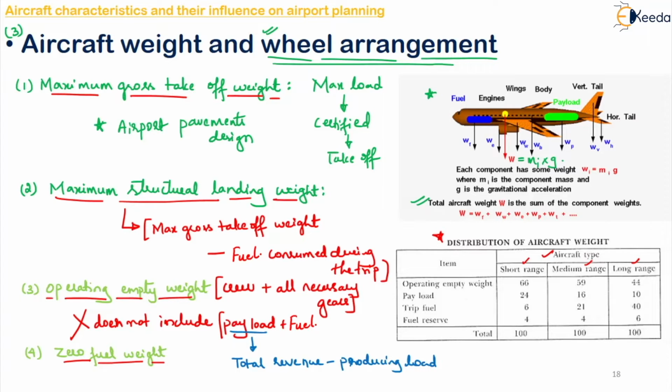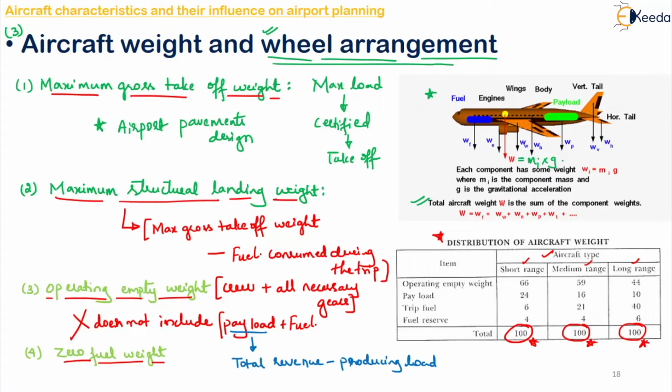So total 100% of the weight will happen here. Now coming to medium range, this is in the range of 59, 16, 21 and 4. If you see, the fuel is more. Range is the distance covered by your aircraft. Now suppose you go for long range, if you see here, the trip fuel is increased, but overall percentage will come up to your 100.